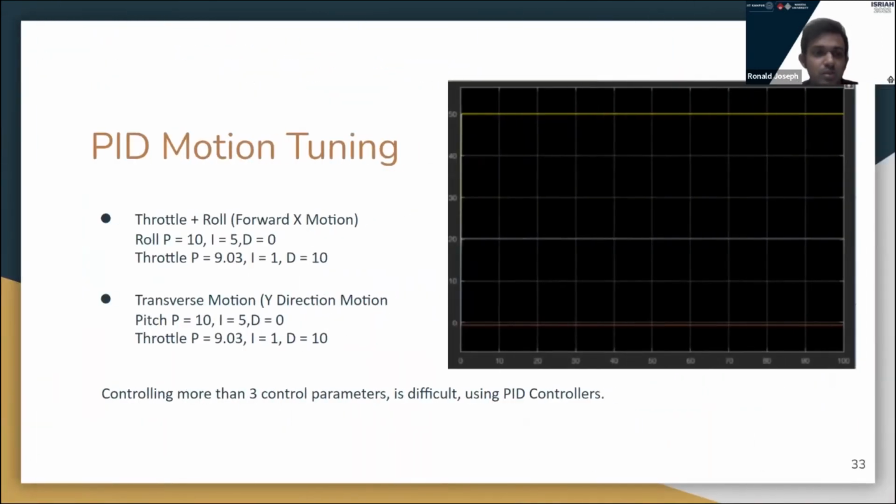So this is the PID motion tuning which I discussed in the last slide. When you do PID auto tuning, in the right side figure you will see the yellow line is the throttle 50, and blue line is roll 20. So throttle is stationary at height, and roll means it's moving forward. Both in combination are handled by the PID controller, but controlling more than 3 parameters is very difficult using PID controllers.